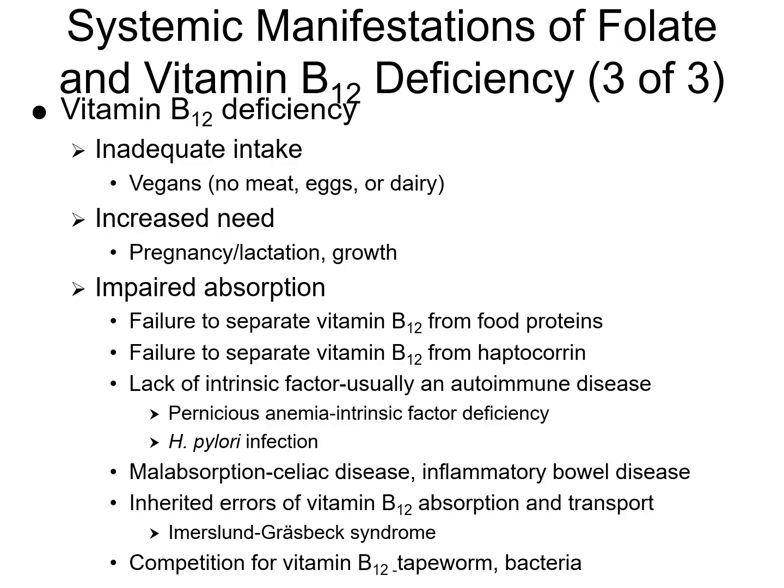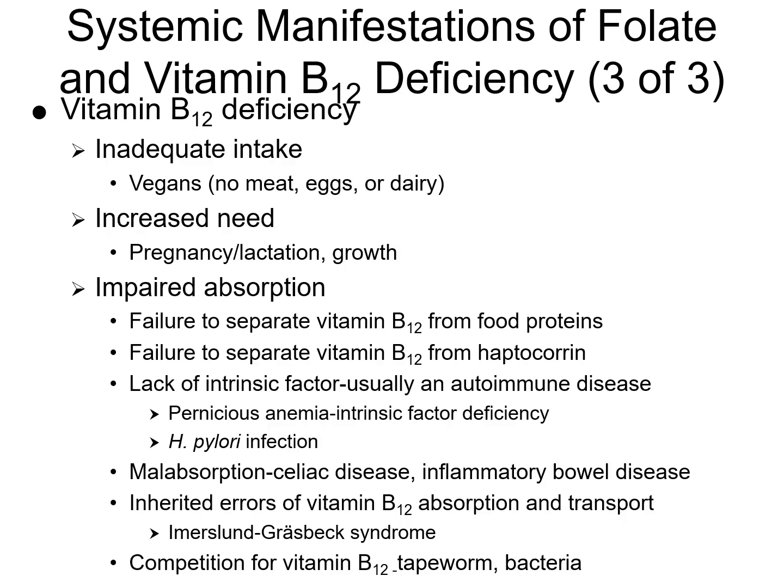Could be from impaired absorption, so it could be failure to separate vitamin B12 from food proteins in the stomach. Could be from failure to separate vitamin B12 from haptocorrin, which is a binding protein. Could be a lack of intrinsic factor, and that's usually due to an autoimmune disease, and that could lead to pernicious anemia, which could be from an intrinsic factor deficiency, which leads to poor vitamin B12 absorption.